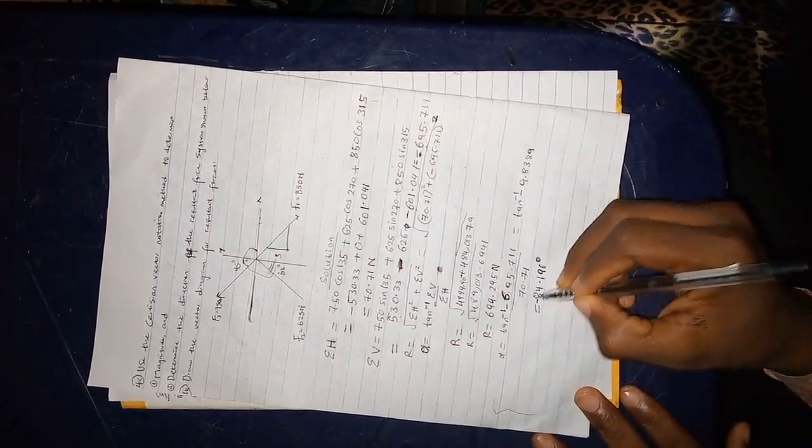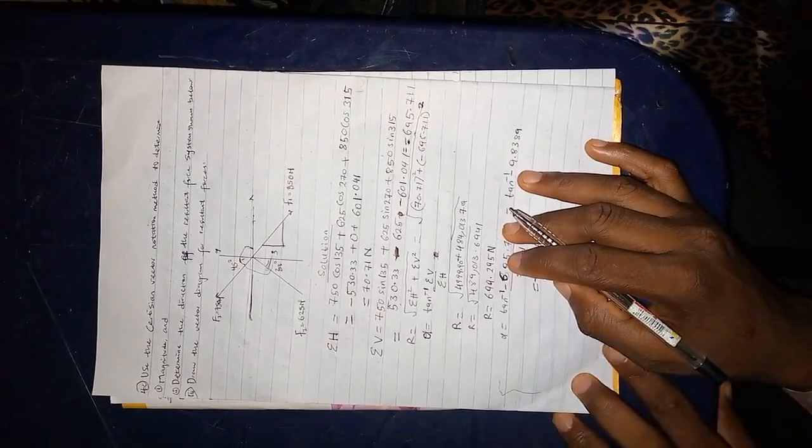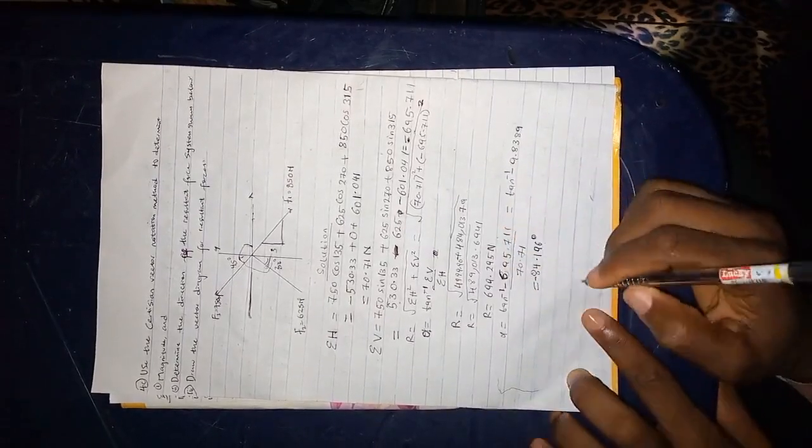But they say I should draw the vector diagram for the resultant forces. This is how the vector diagram will look.